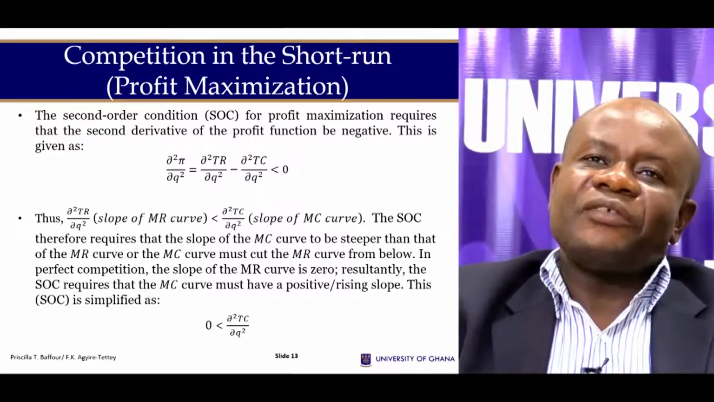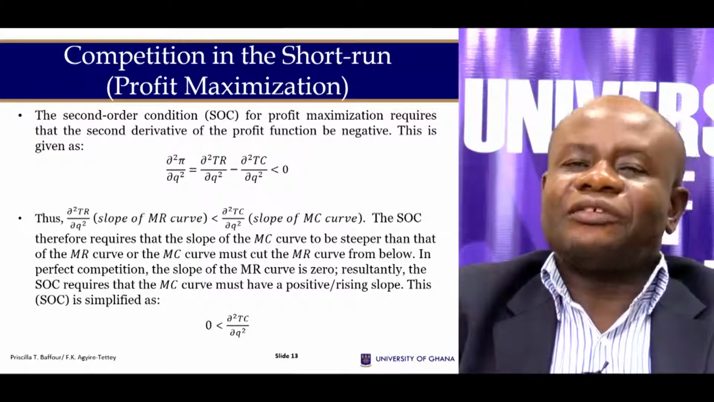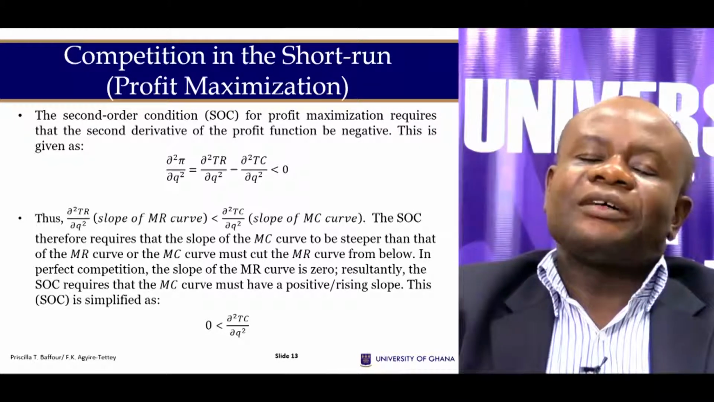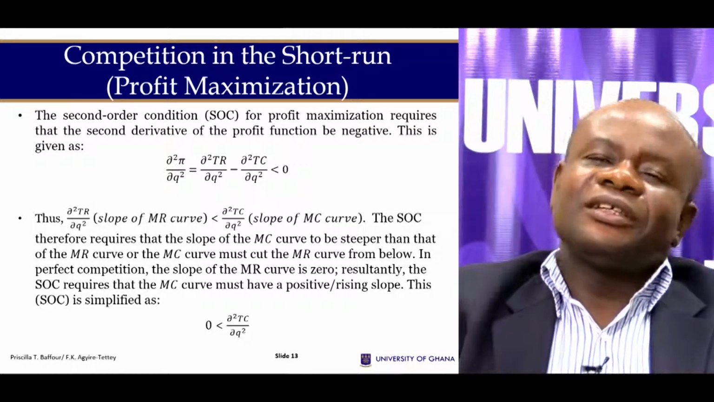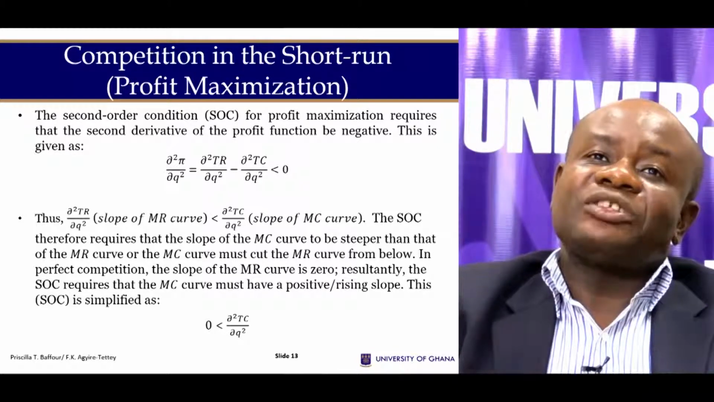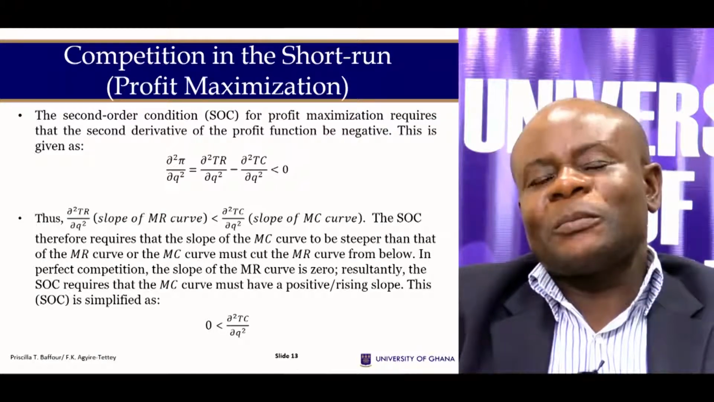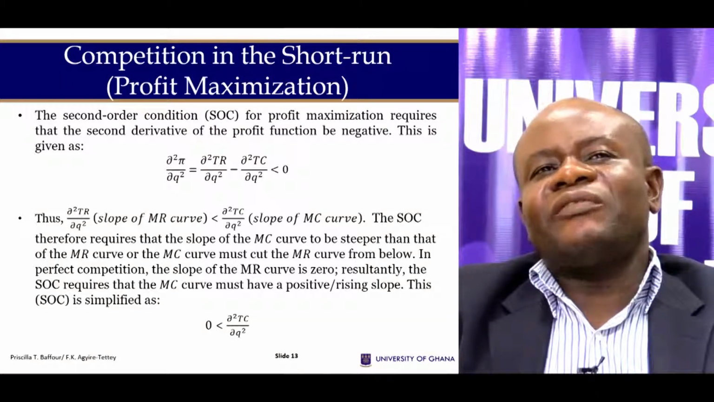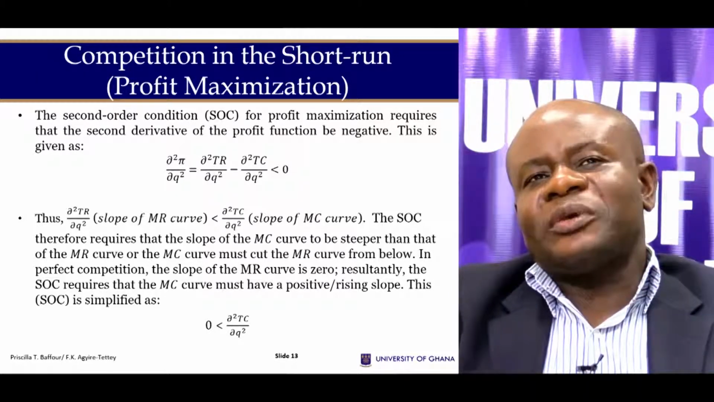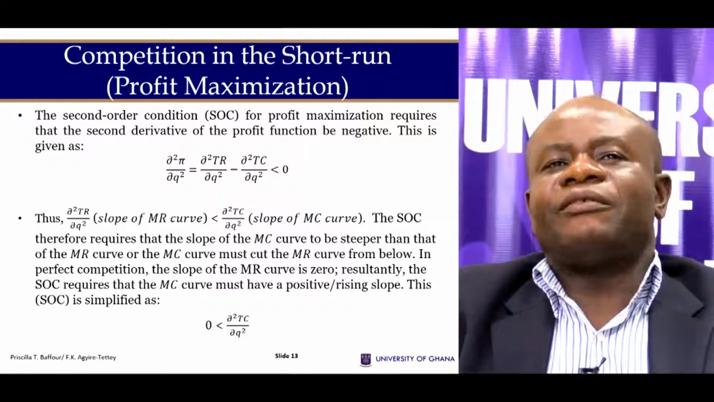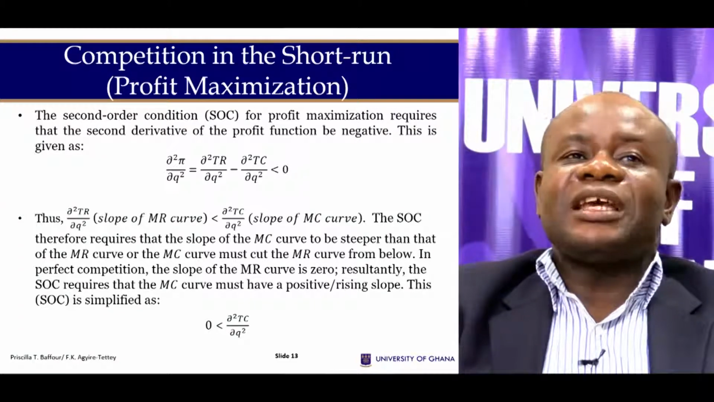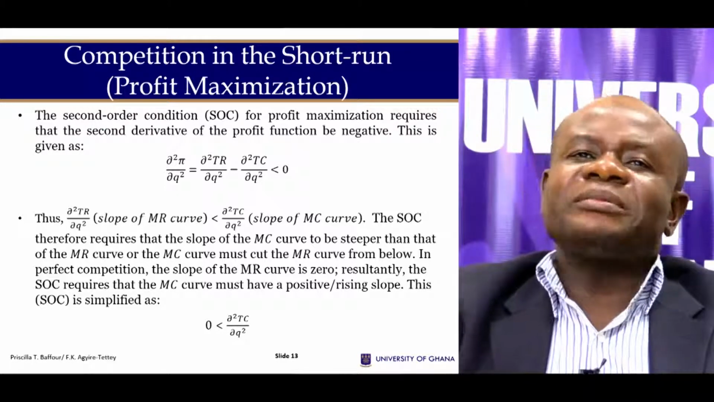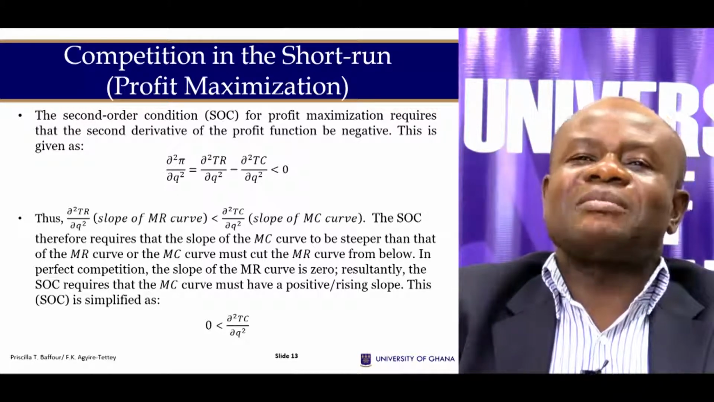If you take the second order derivative of the total cost with respect to output to the other side of the equation, then we have the second order derivative of the total revenue with respect to output being less than the second order derivative of the total cost with respect to output. But the second derivative of the total revenue with respect to output is the slope of the marginal revenue, and that of total cost is the slope of the marginal cost. So in other words, what we are saying is that the slope of the marginal revenue must be less than the slope of the marginal cost for us to maximize what?